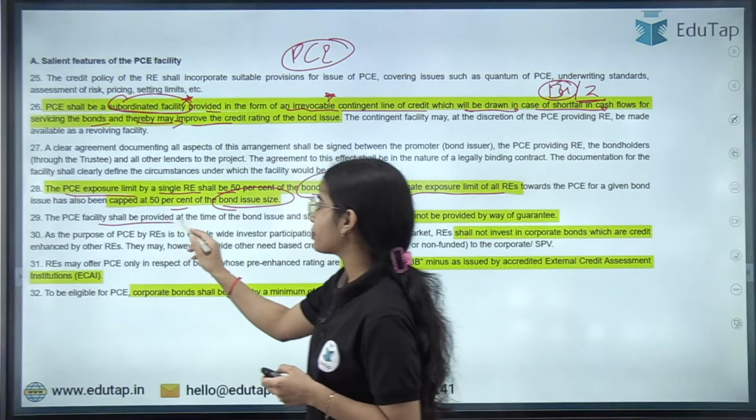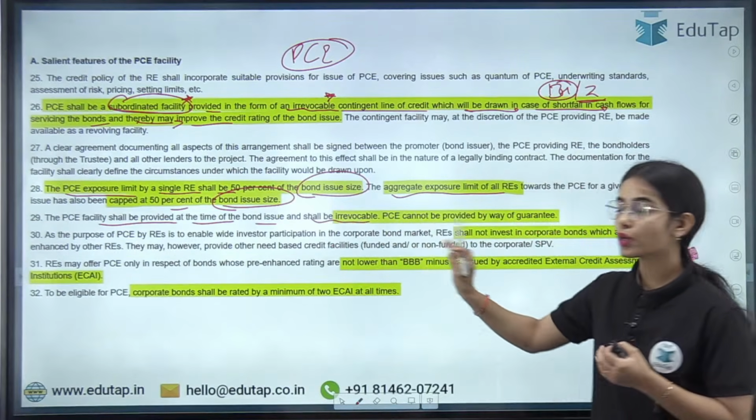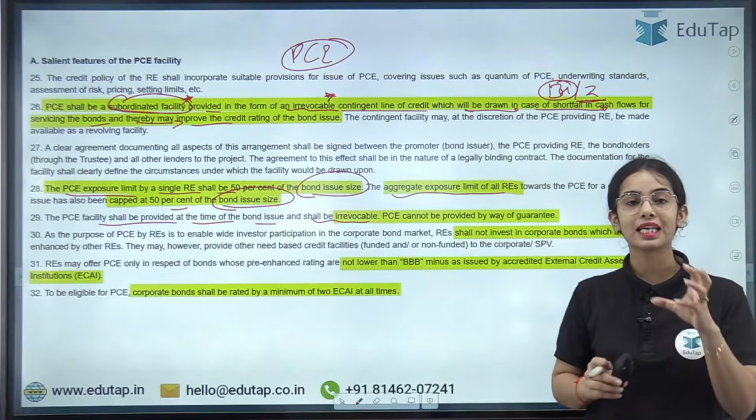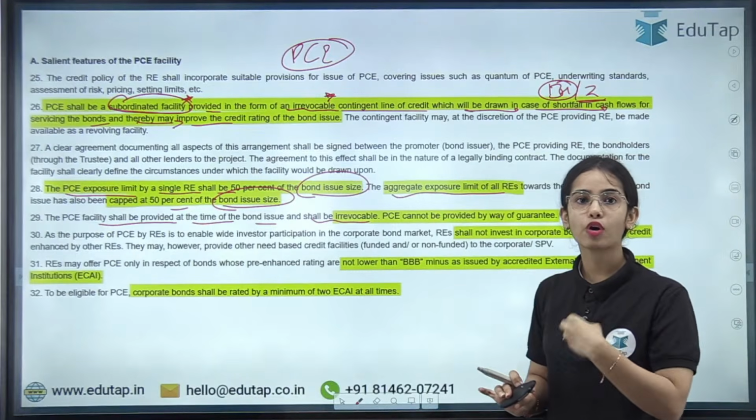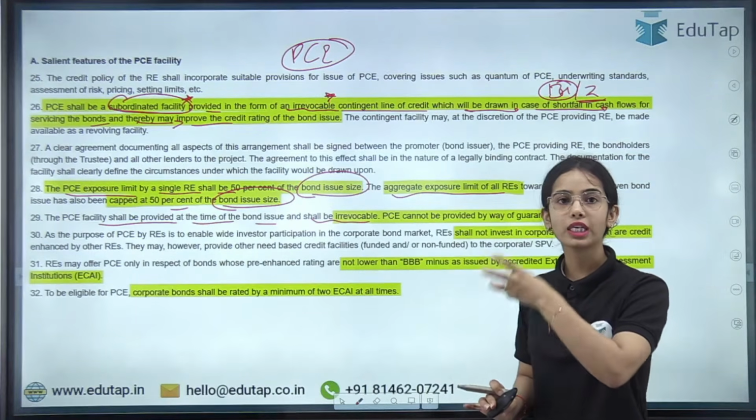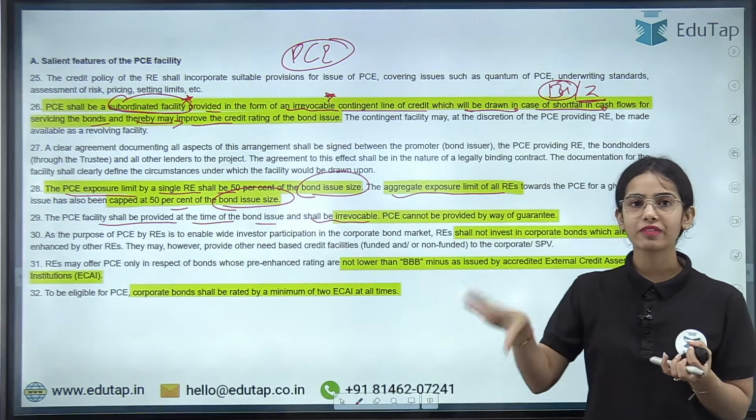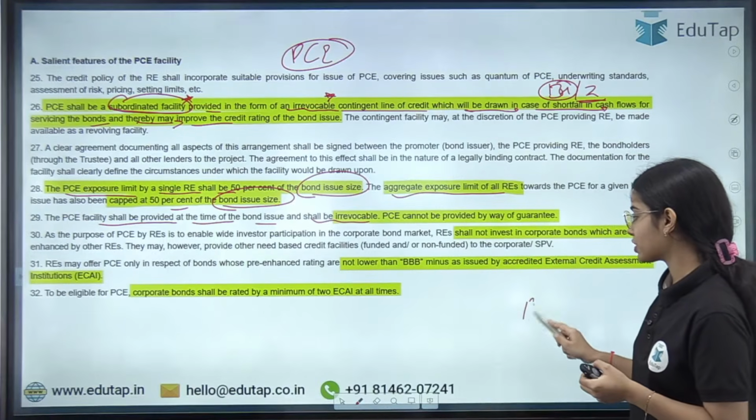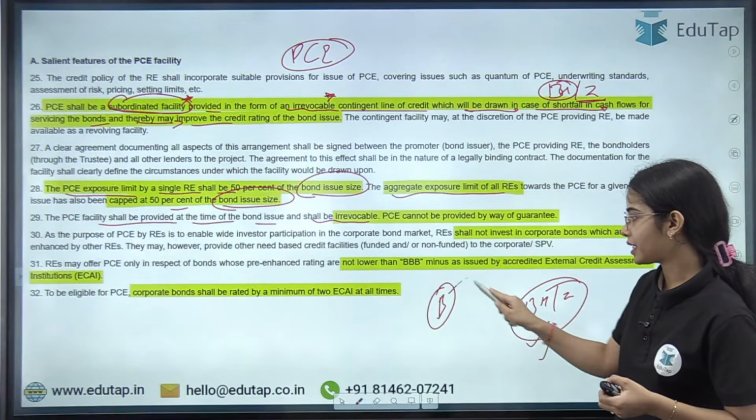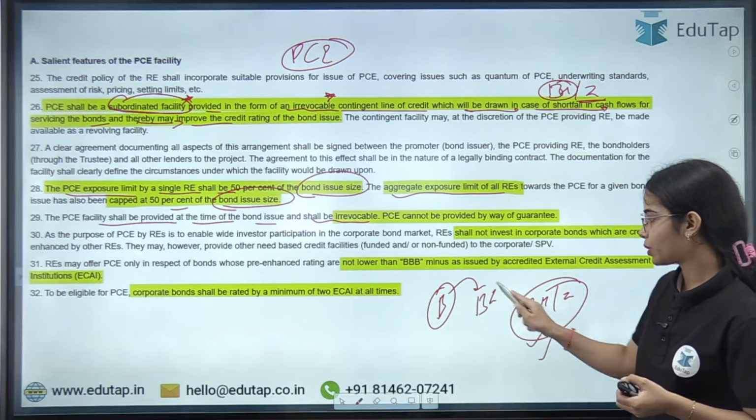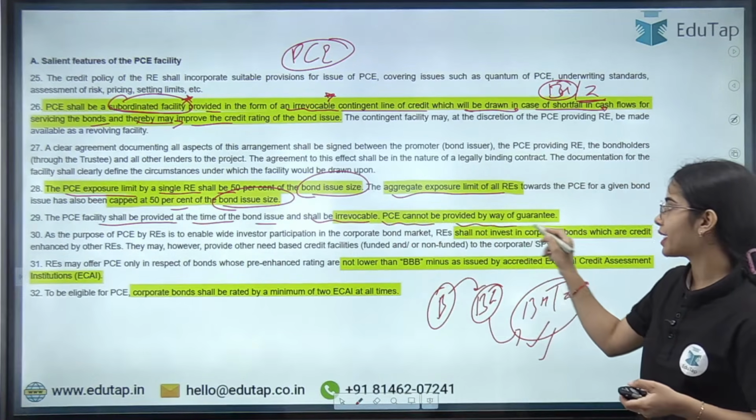The PC facility shall be provided at the time of the bond issue, when the bond is just getting issued, and shall be irrevocable. That means whenever the bond issuer is facing any problem to pay the bond holders, the bank should be liable to give the credit to the bond issuer. Okay, and this also builds the trust of the investors in the bond issuer, that whatever happens we will get our money. The bond holders or the investors know that whatever happens they will get their money, because the bank can provide the immediate credit to the bond issuer for paying the bond holders or the investors. This is the idea. Okay, so PC cannot be provided by way of guarantee.